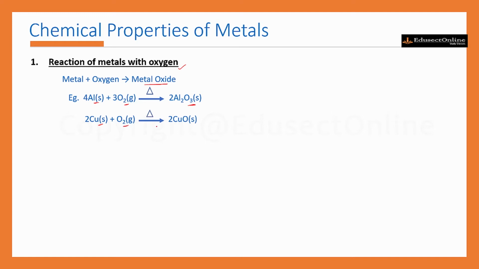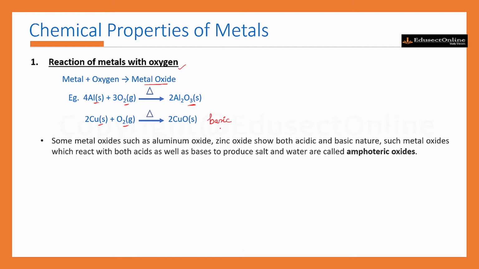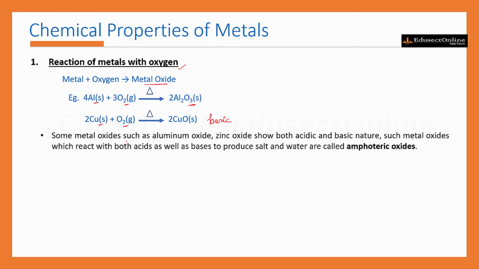And these two metal oxides are basic in nature. Generally, these metal oxides are basic in nature. But there are some exceptions. Some metal oxides such as aluminum oxide or zinc oxide show both acidic and basic nature.